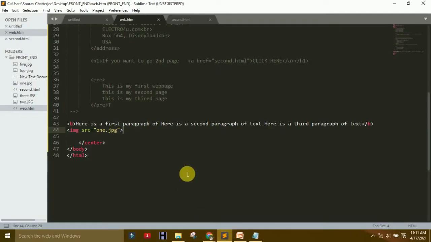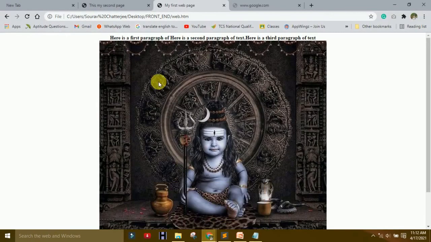So how to change this to normal? The height is 100 pixels. Use pixels or percent, no problem. The width is also 100 pixels. Save it and run it. That is 100 pixels by 100 pixels.